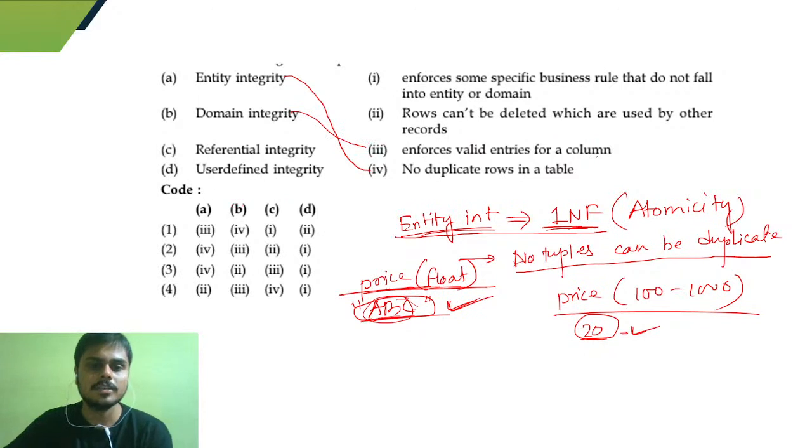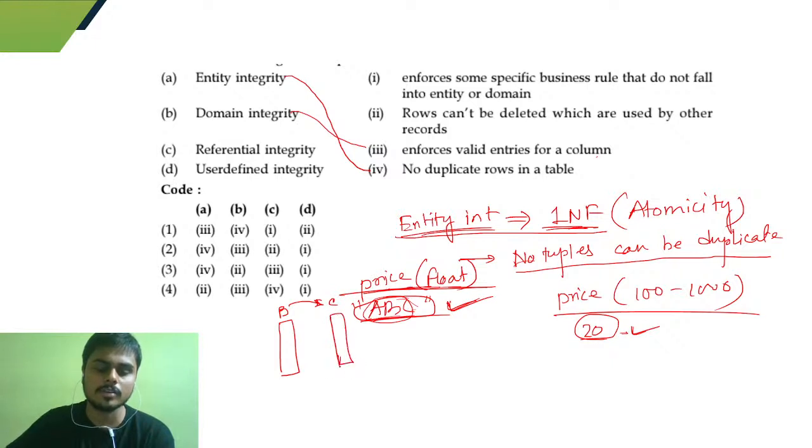Okay. Referential integrity. Referential integrity means the foreign key integrity. Let's say B is referencing C. As we have seen earlier, B is referencing C, and that means B can take only values from C. And let's say if we delete some value over here, like 5, and we have another value 5 over here, so 5 is taken from here, right?